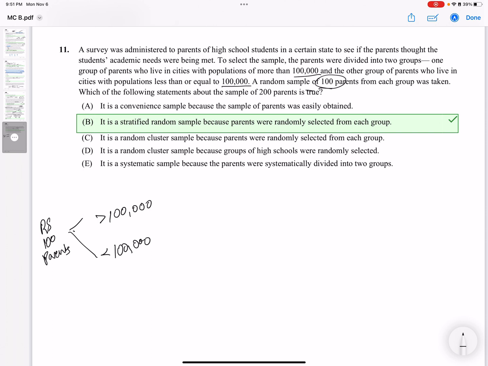A random sample of 100 parents from each group was taken. So I read that wrong. I thought it was doing it this way, but it's okay.